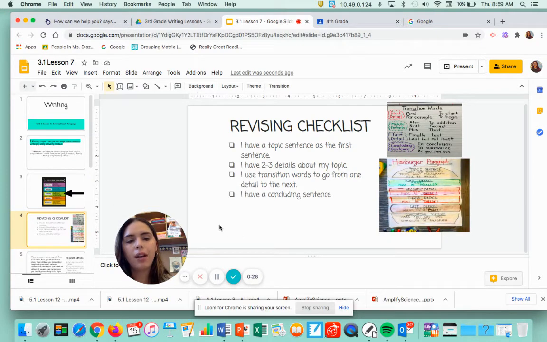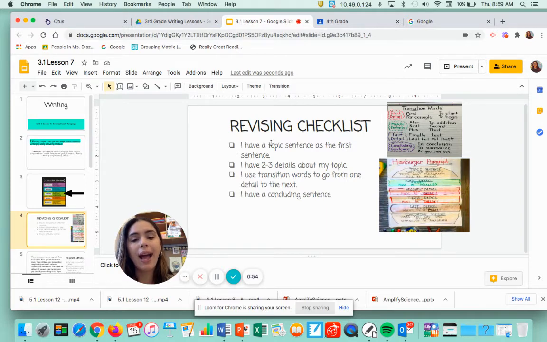Here's our revising checklist. For our hamburger paragraph, the first thing I want you to notice is that there are at least 6 sentences in our hamburger paragraph. And sometimes when I read your work, I'm only seeing 1 or 2 sentences. So I know that you must be missing some of the parts. So let's go over everything you need in your paragraph.